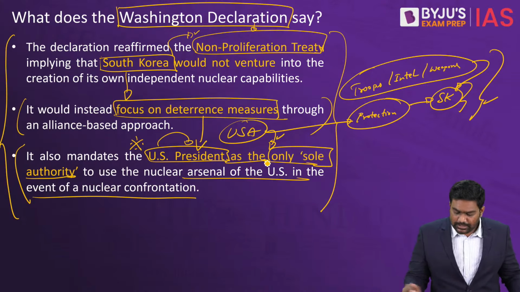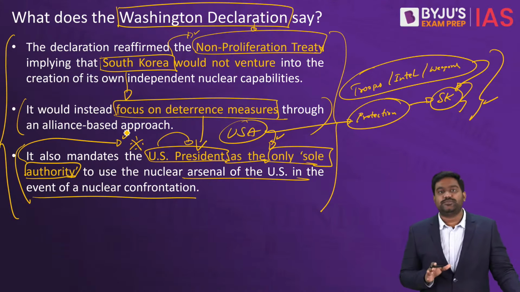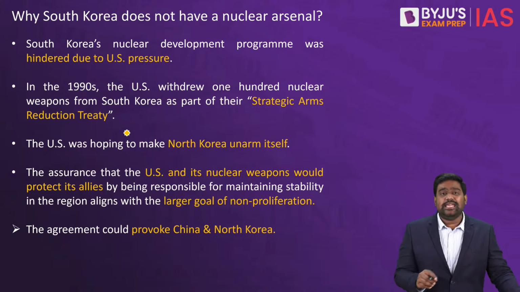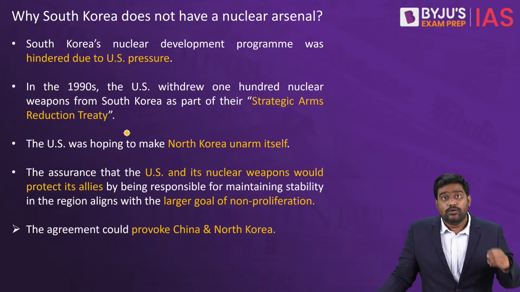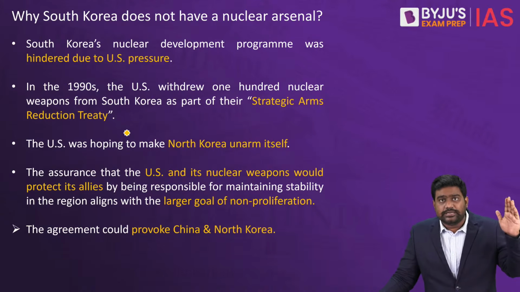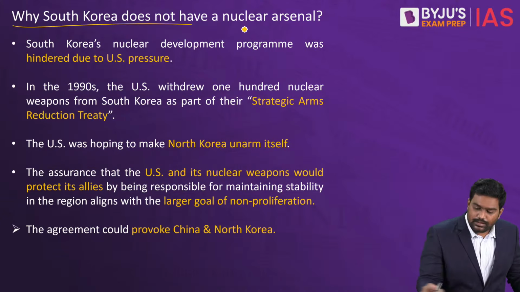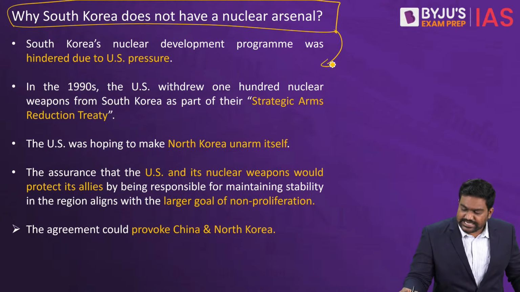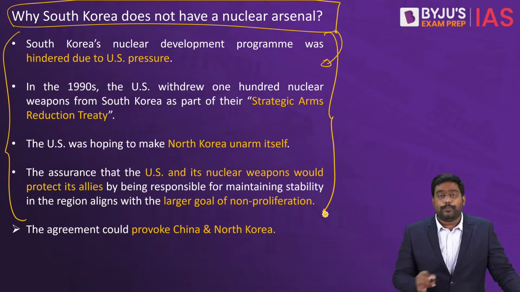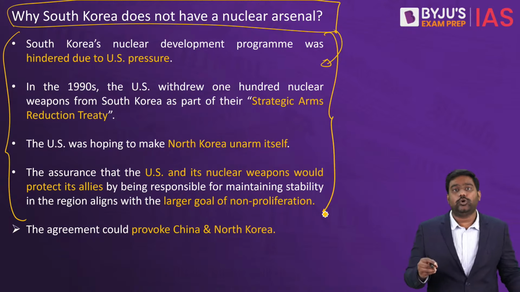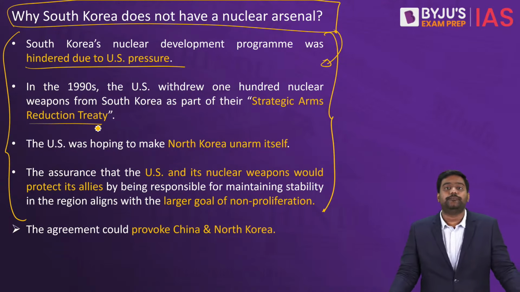According to the declaration, the authority to launch American nuclear weapons will of course lie with the US president. The US is only giving the guarantee that if you're ever threatened with a nuclear strike from North Korea, we will step in. We will launch retaliatory strikes against North Korea, thereby building the deterrence of South Korea. So please understand the significance of this agreement. Essentially, American nuclear weapons will protect South Korea and build its deterrence against North Korea. That is the whole purpose of this agreement.